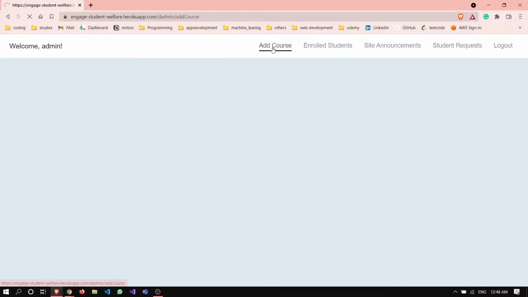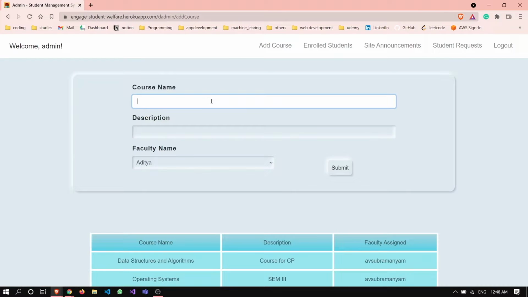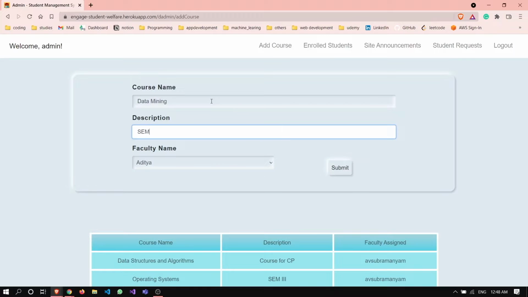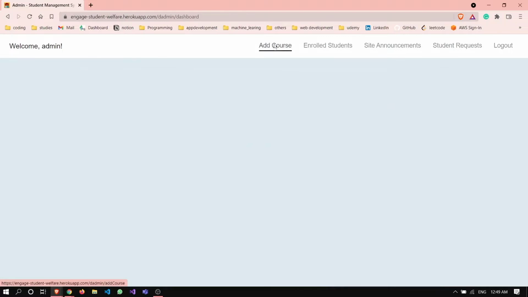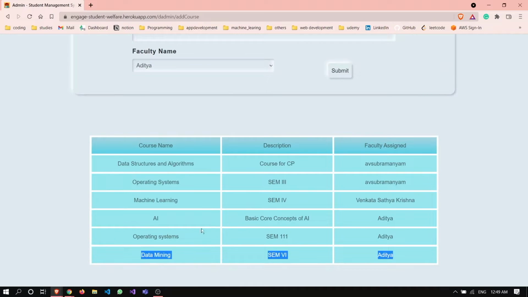Admin can add the course. Suppose we are adding a course like data mining, which will be taught for 6 people, and the faculty is Aditya. Let us submit. After submission, if you see the courses available, the data mining course will be taught by Aditya.